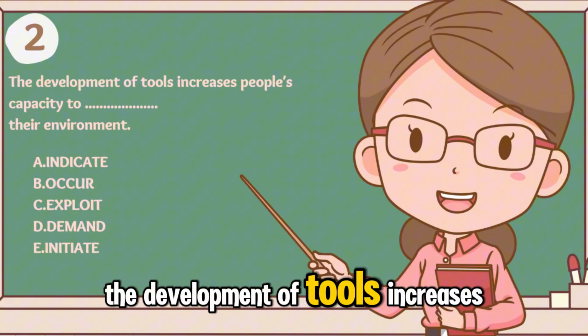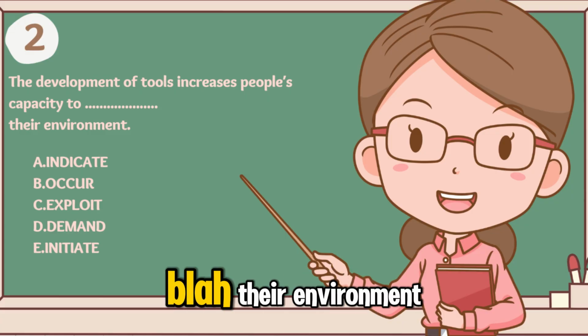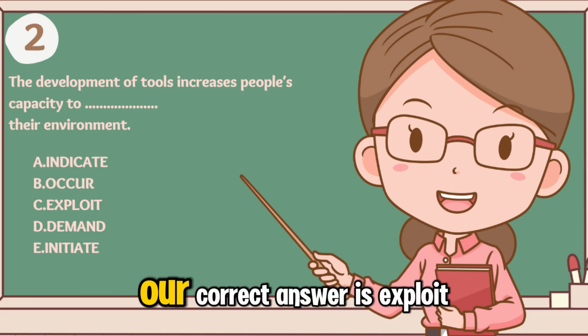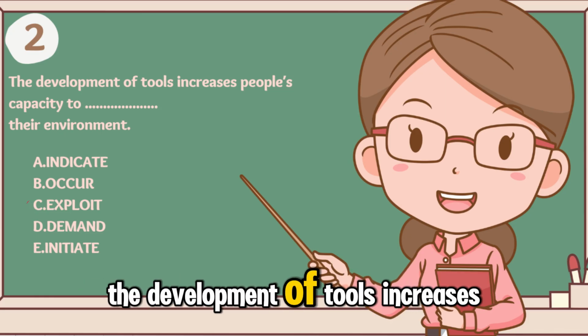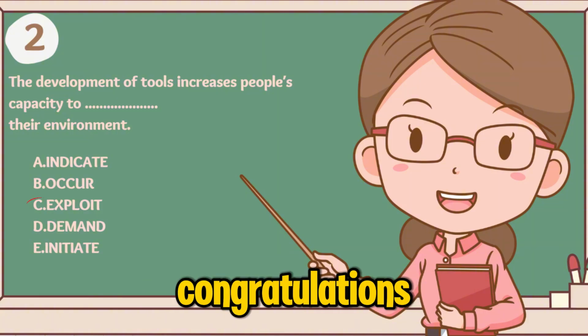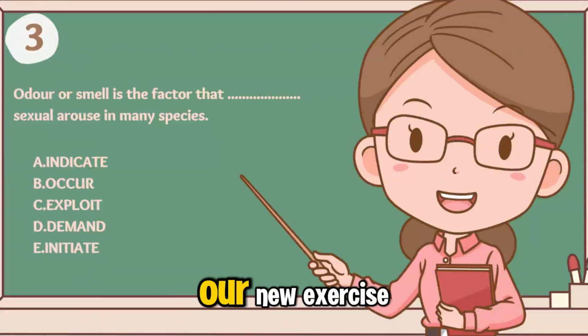The development of tools increases people's capacity to their environment. Our correct answer is exploit. The development of tools increases people's capacity to exploit their environment. Congratulations! Now let's move on to our new exercise.